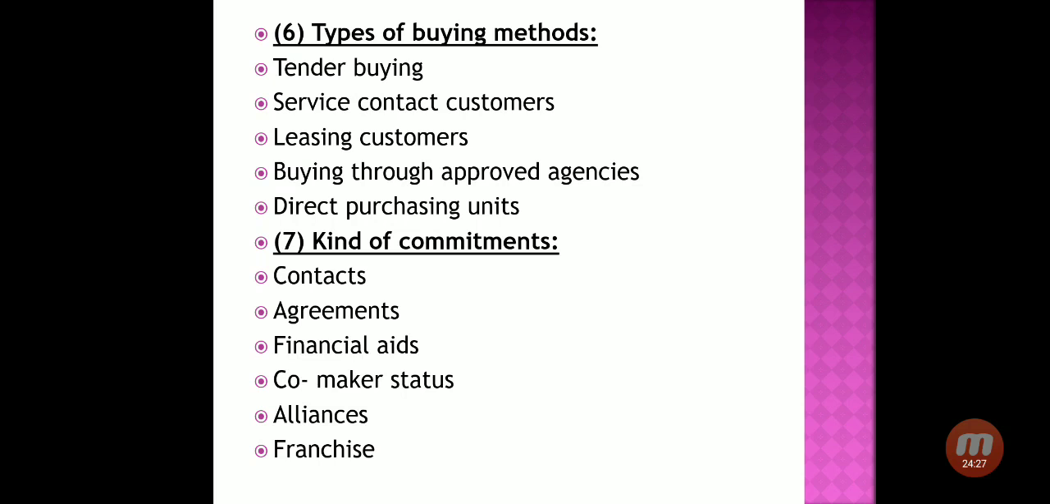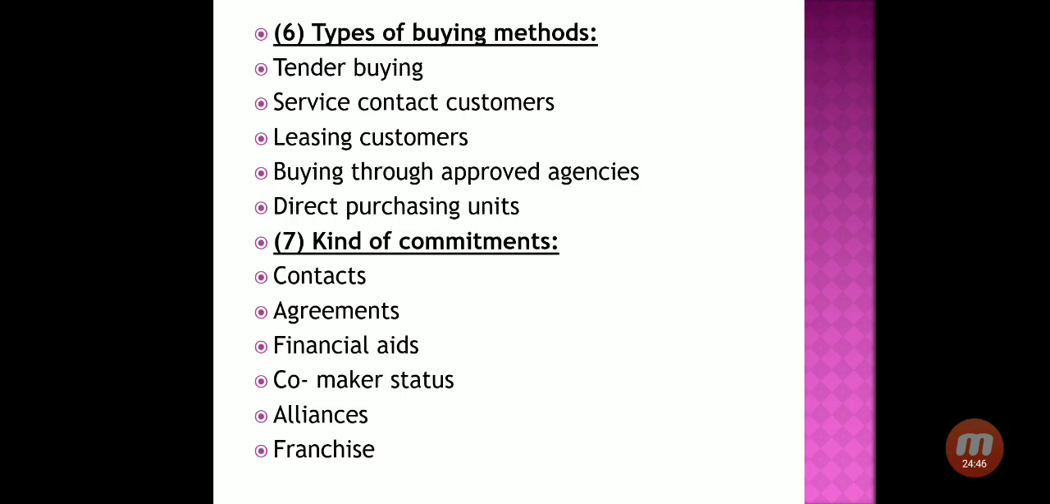Direct purchasing units means here a company is directly contacting the other company in order to purchase the raw material, and they enter into a contract or agreement, and after that they purchase the products.